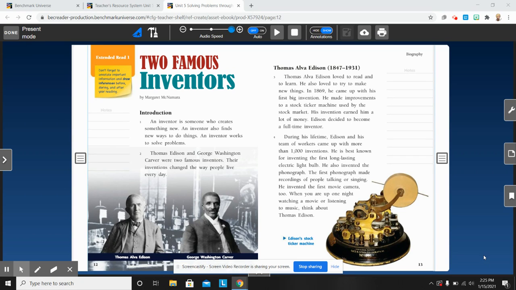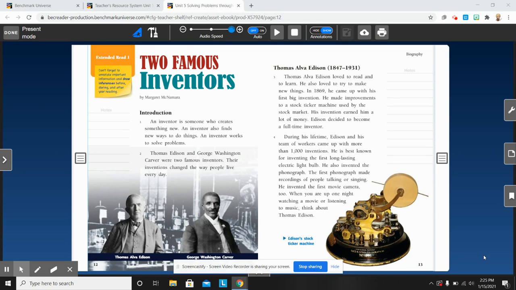So this is a nonfiction story. I'm going to read aloud the first paragraph. And as I read, I want you to be thinking about how the inventor works as he solves a problem. Are you ready? An inventor is someone who creates something new. An inventor also finds new ways to do things. An inventor works to solve problems.